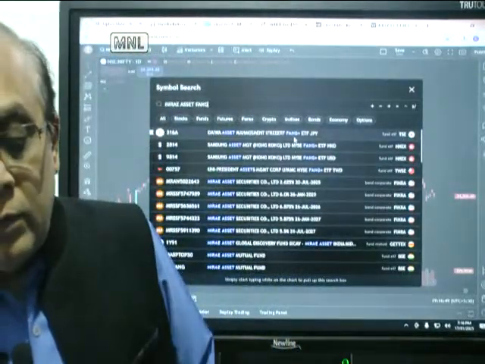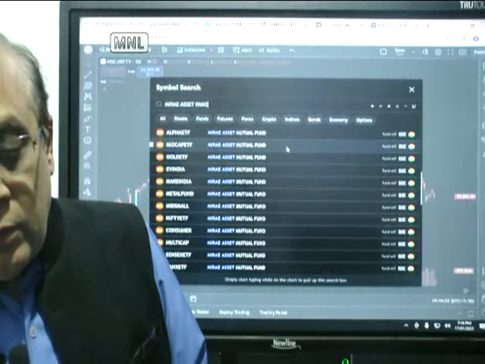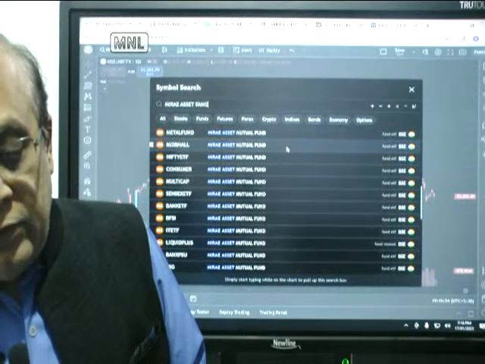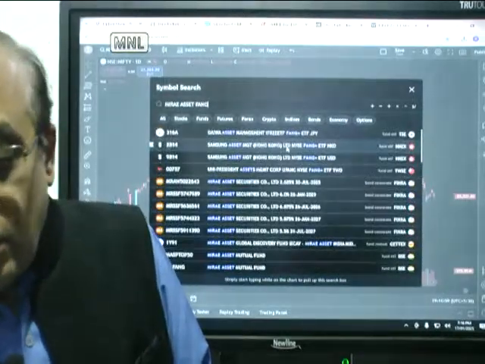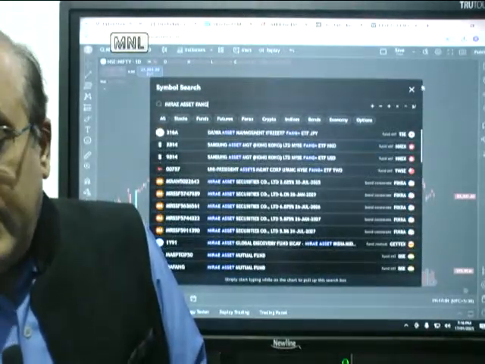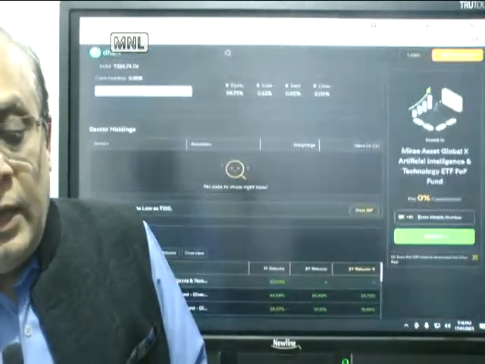Mirae Asset FANG. Let me see where it is right now. Probably not able to get exactly that particular code here. So we'll get back as soon as we are able to track this one.